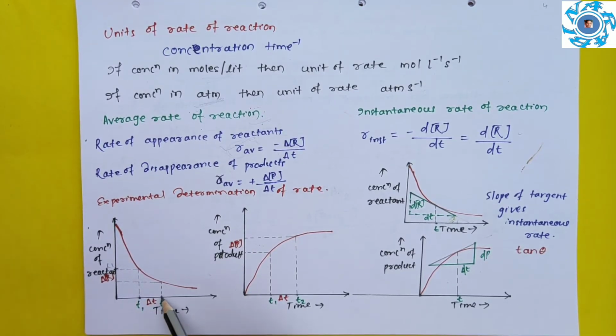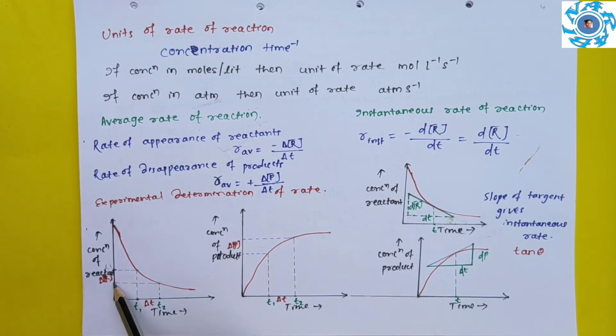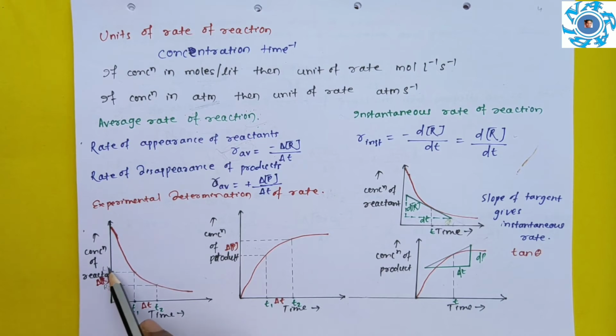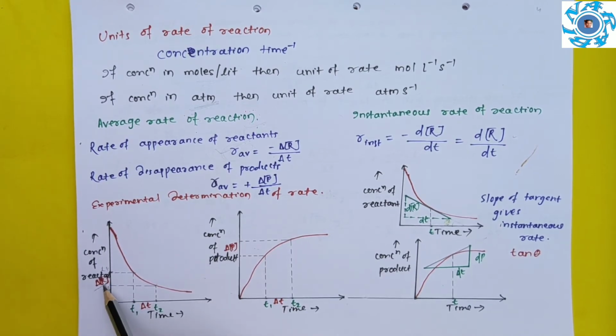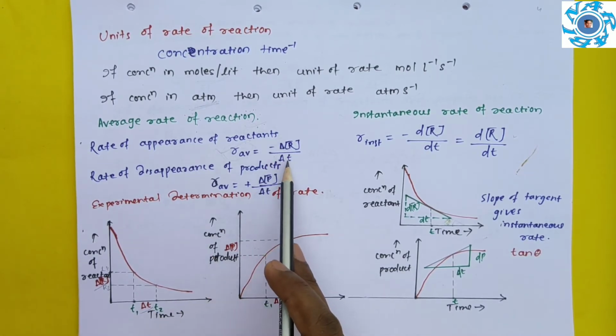Similarly, this is time T2. From this we will draw a parallel line to the y-axis. It will intersect at some point. From this we will draw a perpendicular to y-axis. This will give you R2. So R2 minus R1 gives you what? Delta concentration of R. So you got delta concentration of R, you got delta T, and there you can write minus delta R by delta T.